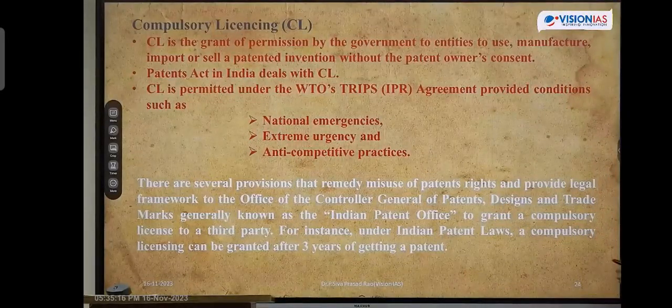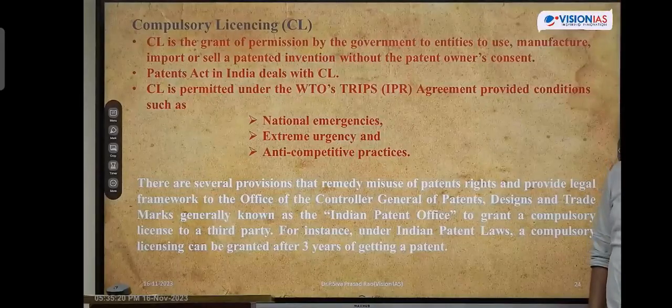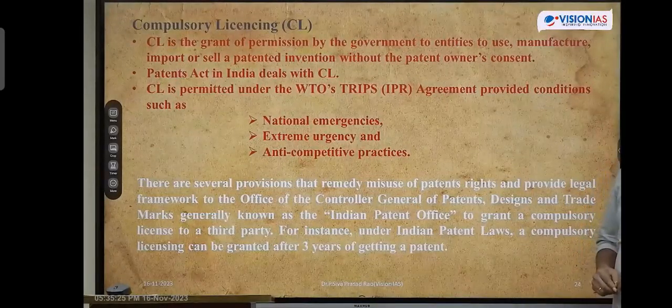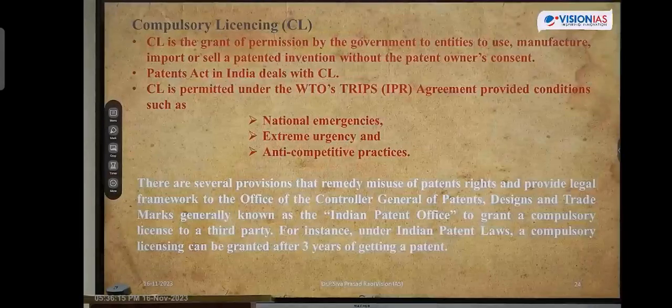India is using this compulsory licensing clause under the following circumstances. First one is national emergencies. Next one is extreme urgency. Next one is anti-competitive practices.